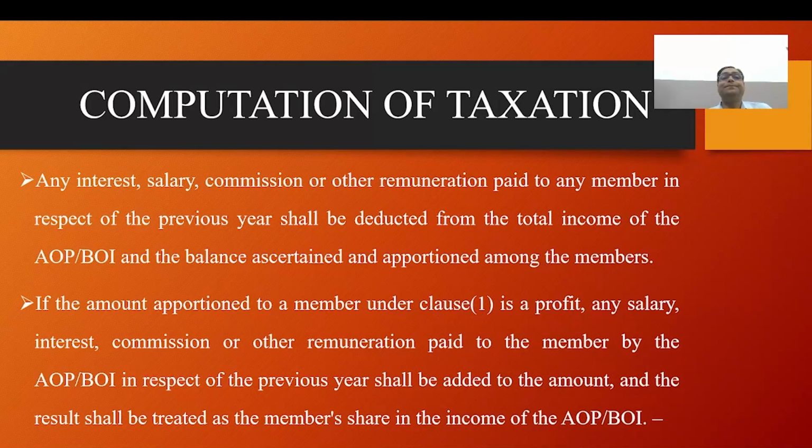Number third, members liable to tax at a higher rate than the maximum marginal rate as per section 87.